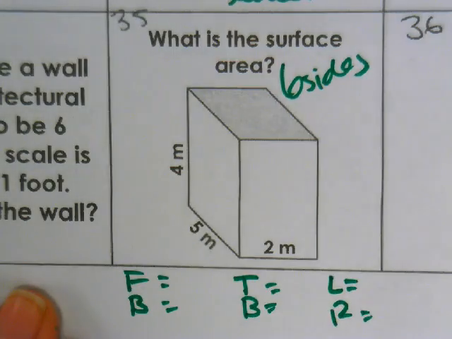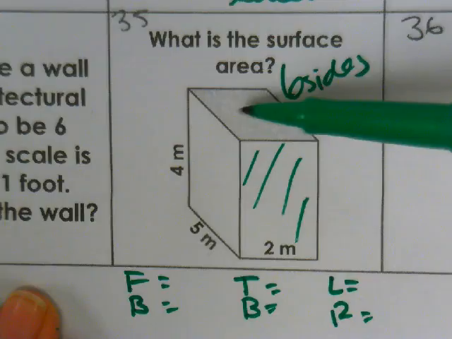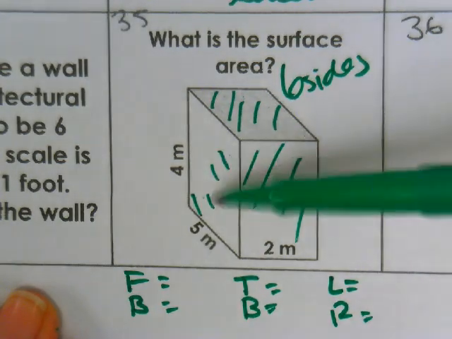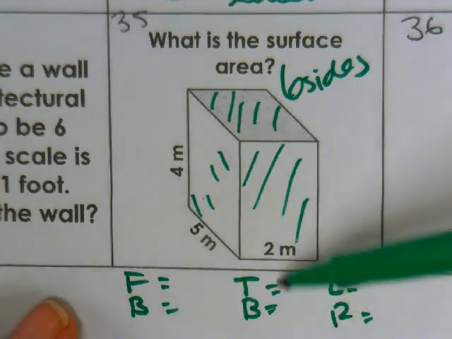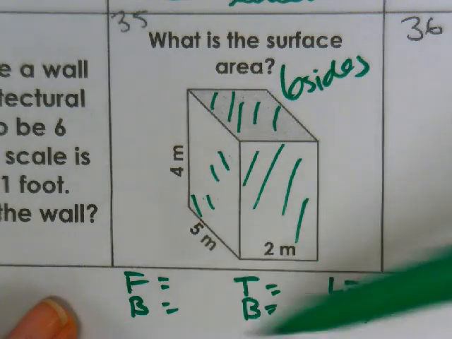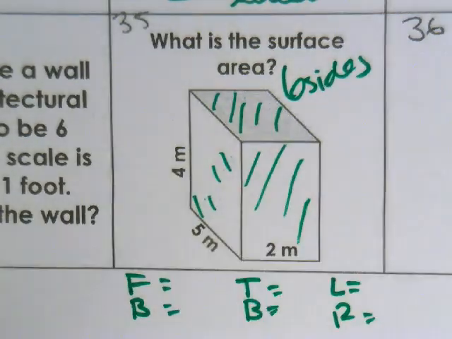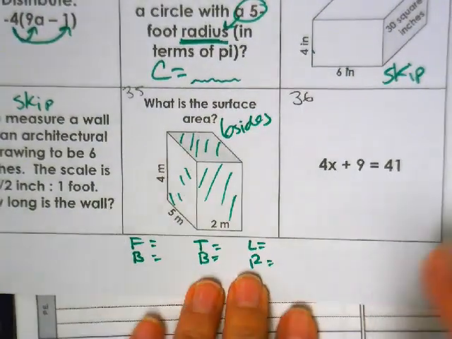So I want the area of the front side, the area of the top side, the area of the left side. Okay? So front, back, top, bottom, left, right. So this side, this side, this side. That might take you a couple minutes to solve. And then real quick, and then the video will end.